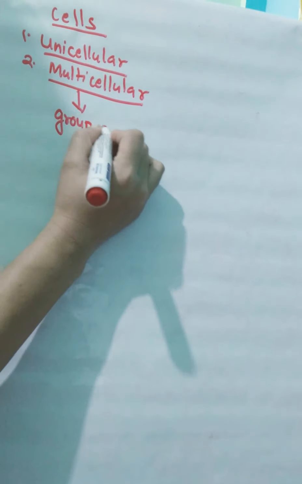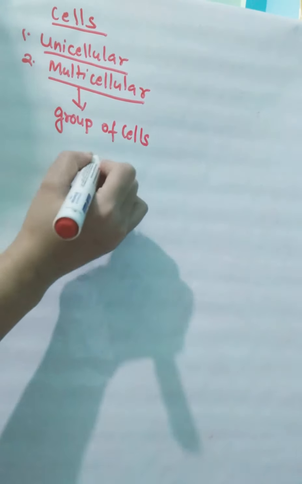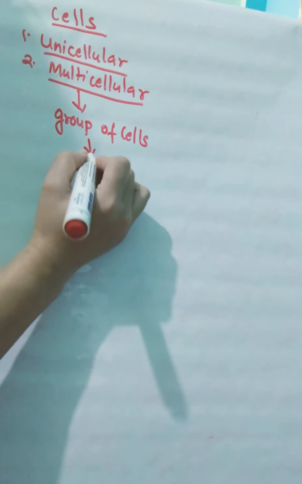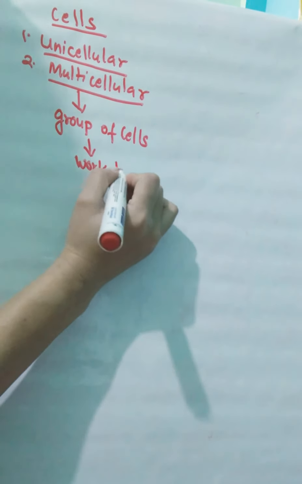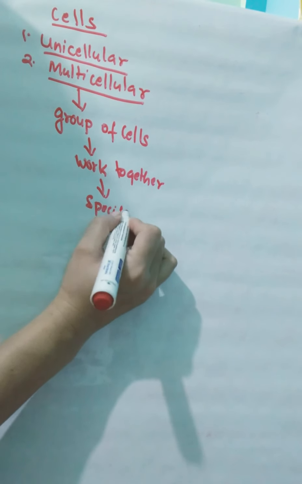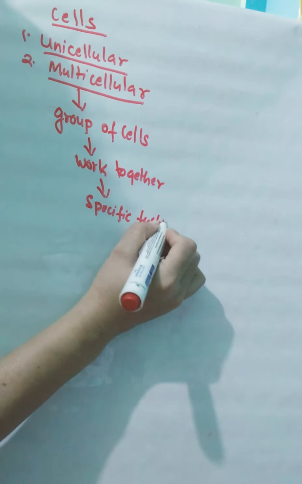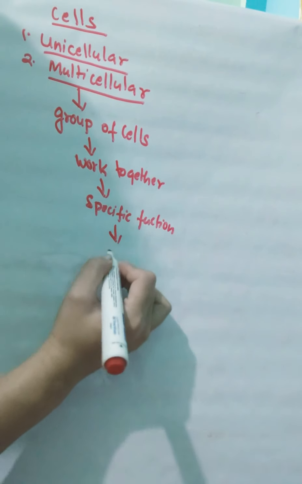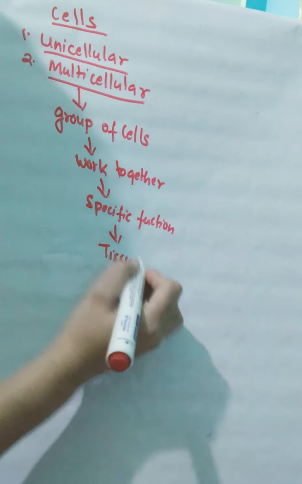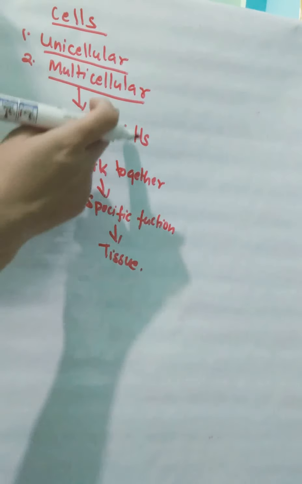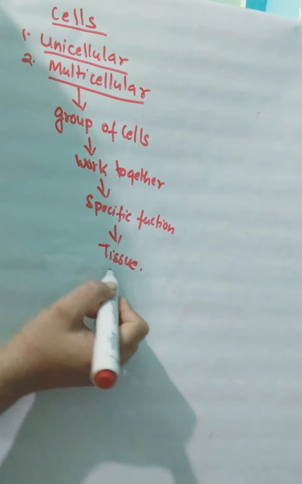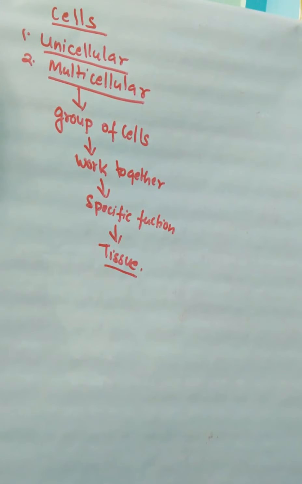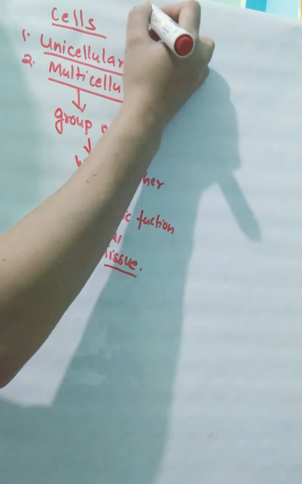In multicellular organisms, there is a group of cells. This group of cells works together to perform a specific function, and they are known as tissue. The group of cells that work together to perform the specific function are known as tissues. So, our today's topic is tissue.